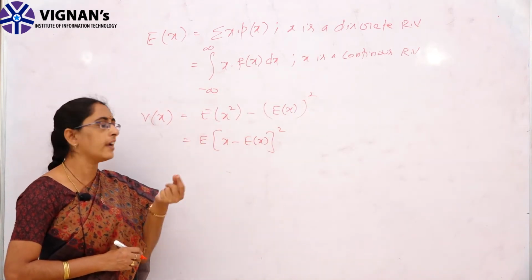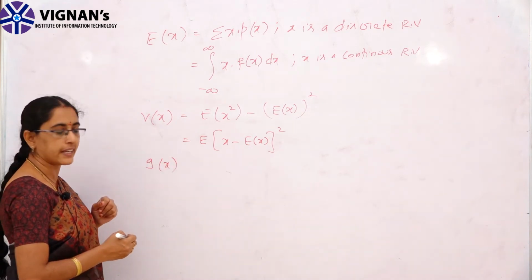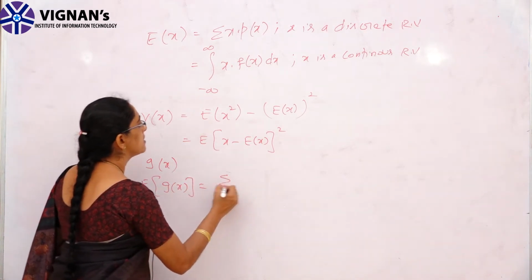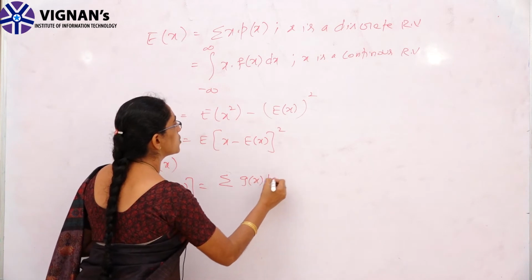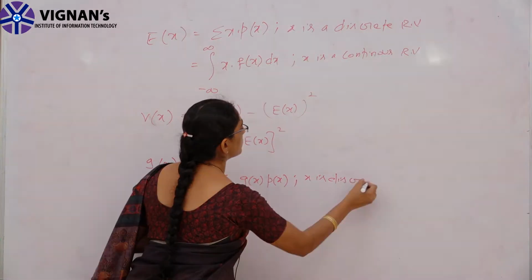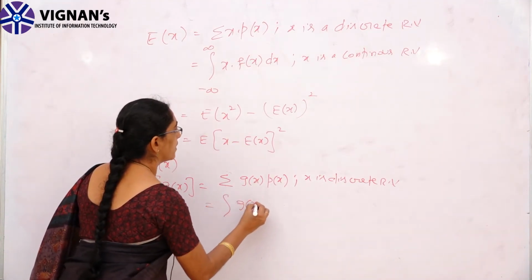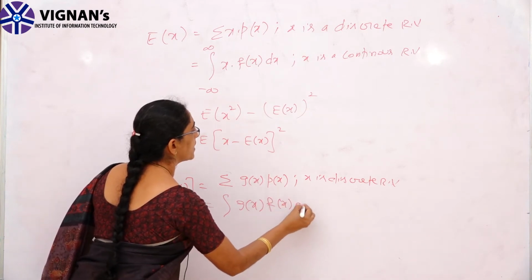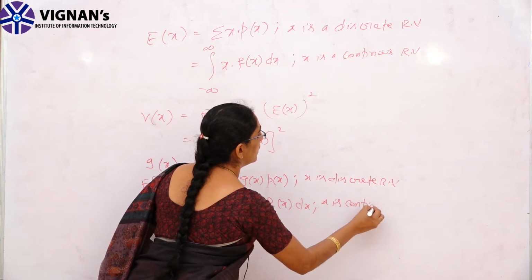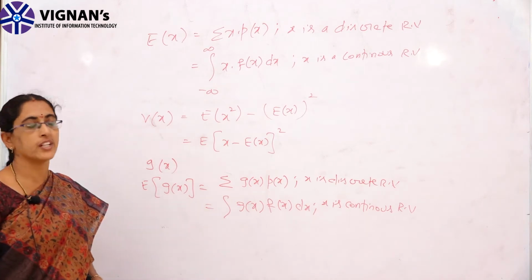And if g of x is any function of the variable x, then expectation of g of x is given by summation of g of x into p of x when x is a discrete random variable, and when it is continuous, the integral of g of x into f of x dx. Here I am using a simple notation RV for random variable.